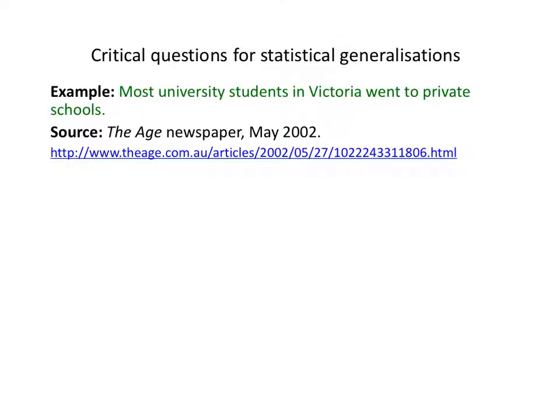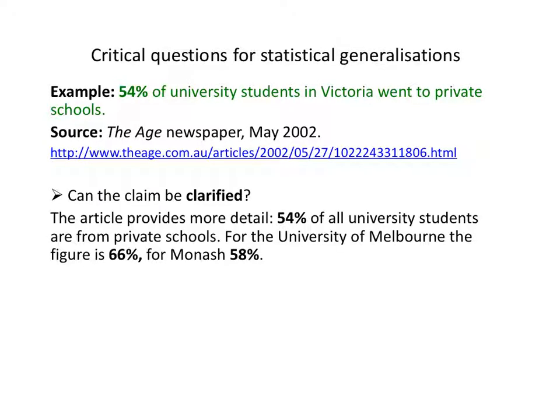So here's our example, a statistical generalisation reported in The Age, quite some time ago now, so this might not be true anymore, even if it was true then. But never mind, it still makes a good example. Most university students in Victoria went to private schools. So let's go through some of those questions and apply them to this example. The first question, you'll remember, was can the claim be clarified? Can it be made more precise? And the answer to that question in this case is yes.